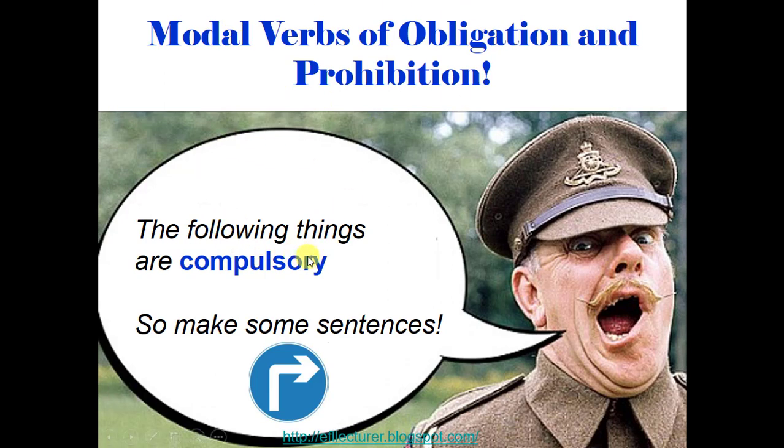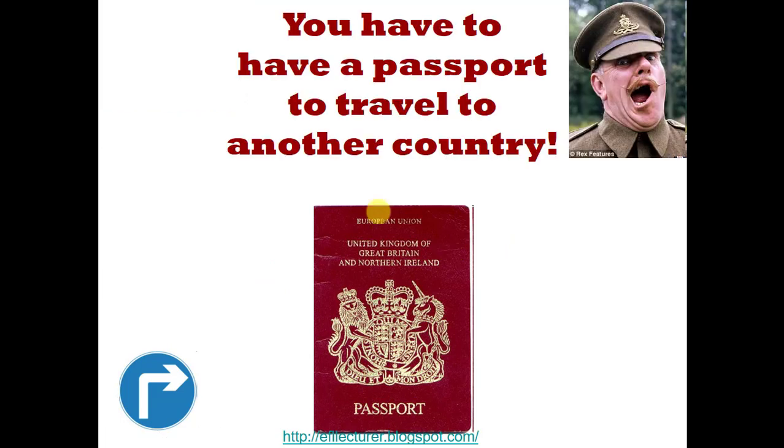Now, let's make some sentences that are compulsory. Remember, compulsory. So, the passport, we have a passport. Remember, we have to. You have to have a passport to travel to another country. It is an obligation that is imposed by someone else. In this case, in the airport, they command us or give us the instruction to have a passport, that it is compulsory.